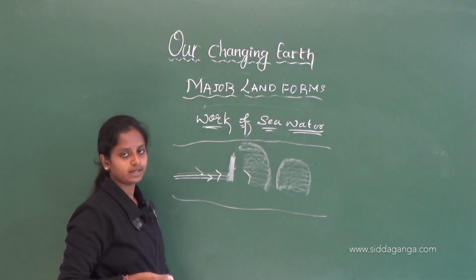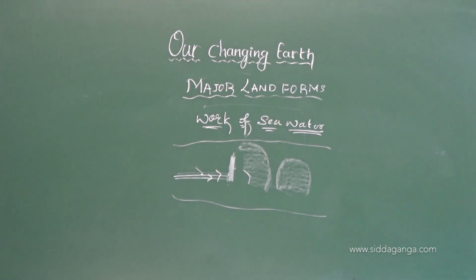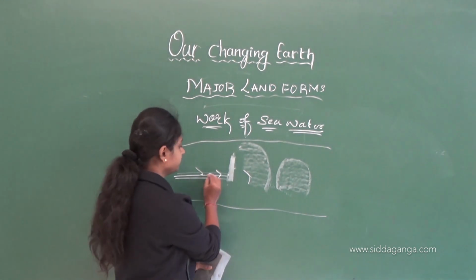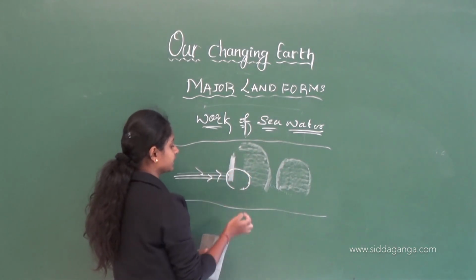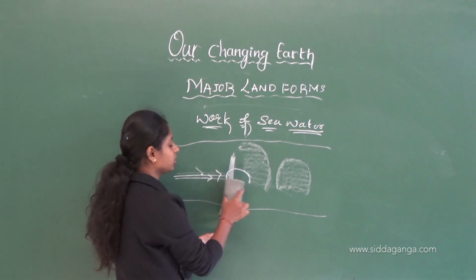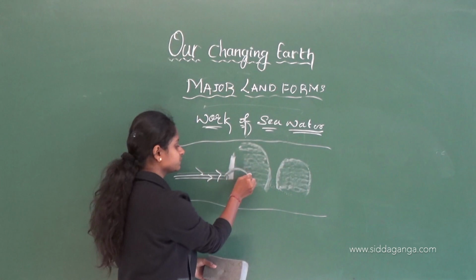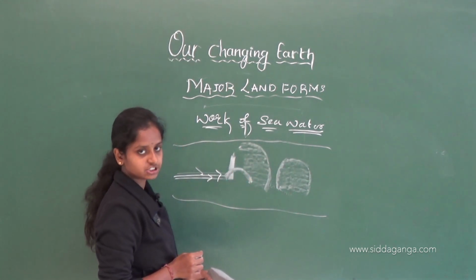Those are known as stacks. Okay, let me write them. Those are known as stacks. As I said earlier, the sea water will come here and form holes or caves. Again, the lower portion will be lost and only the upper portion remains, which we call sea arches.